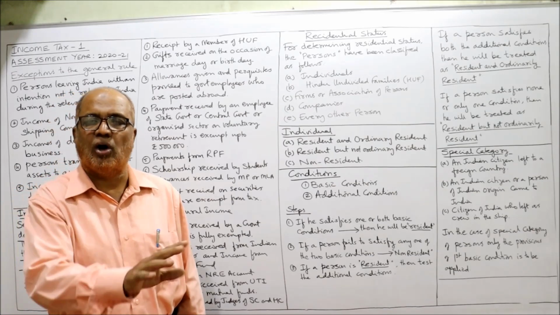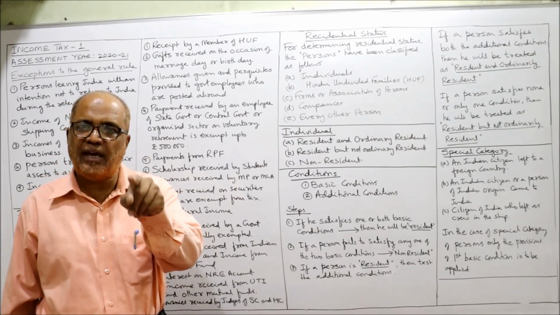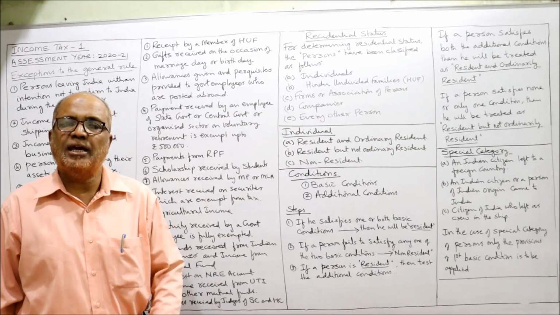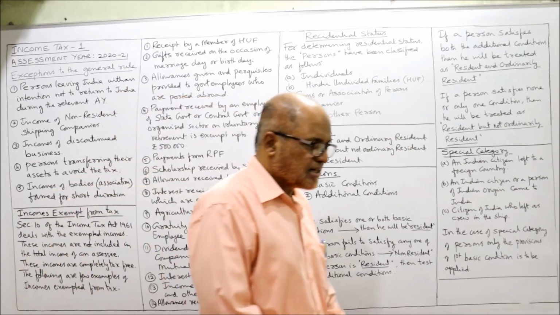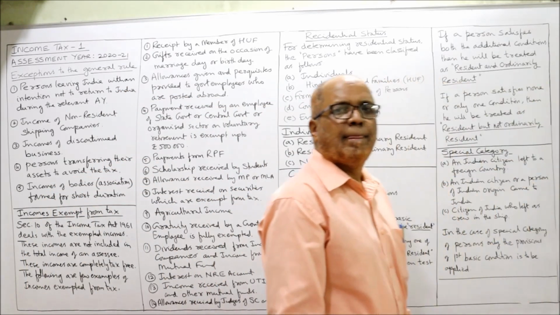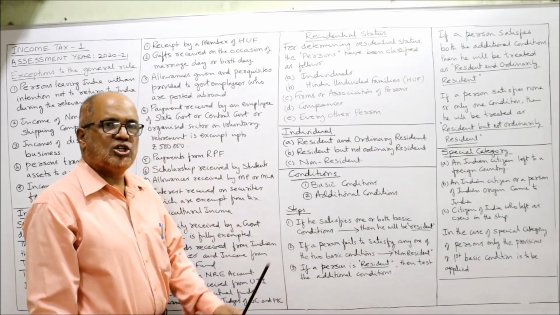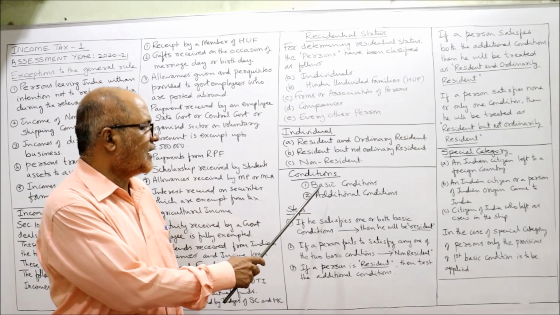And third, non-resident. So any individual can be any one of these three. He may be ordinarily resident, he may be not ordinarily resident, or he may be a non-resident.